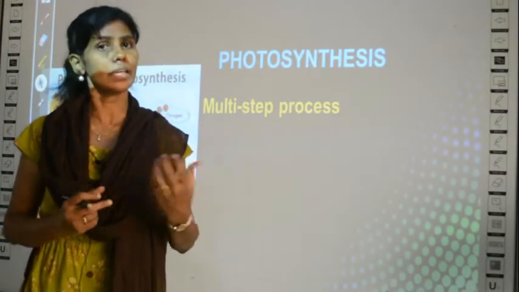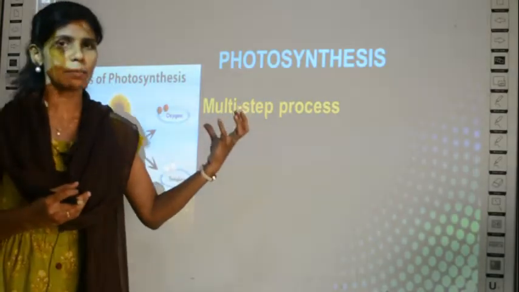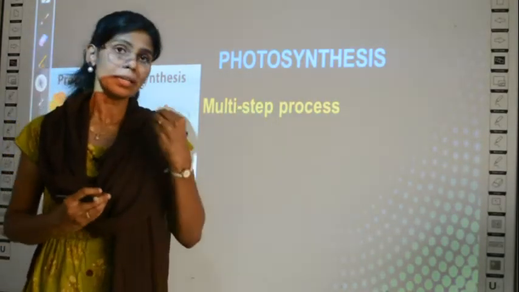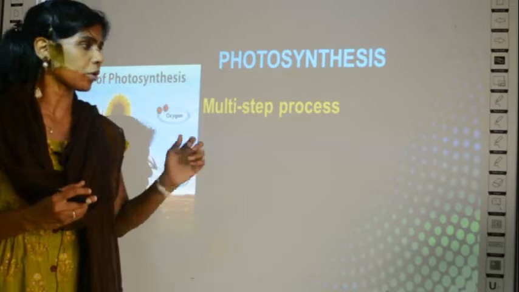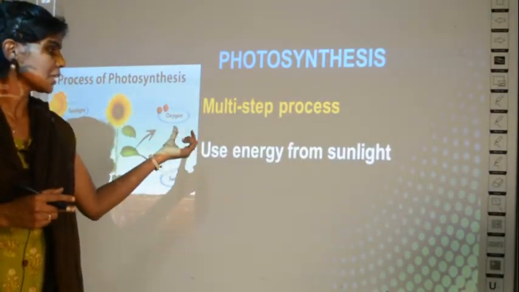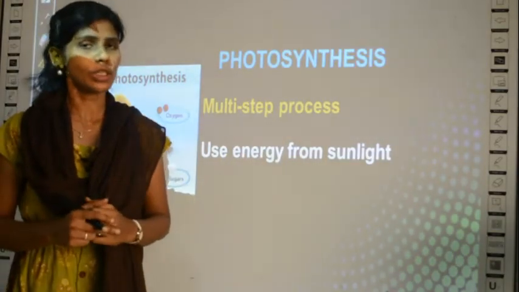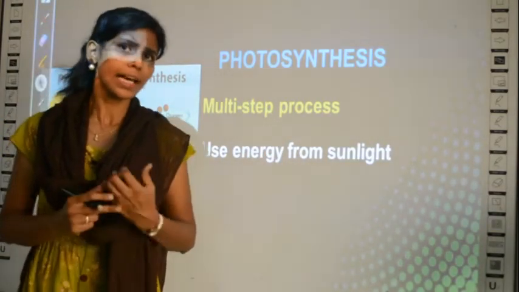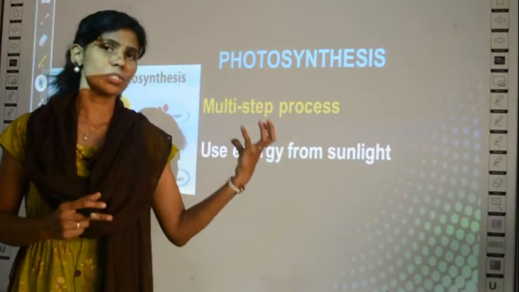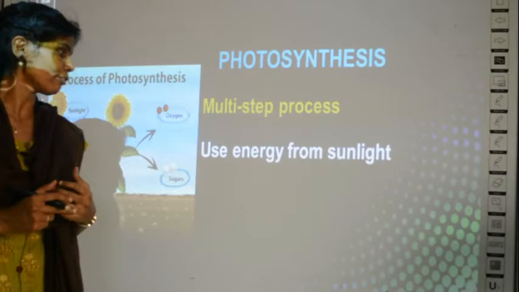Okay, it is not happening in a single step, it is a multi-step process. Multi means many, right? So it has many steps, it is a process including many steps. How does it happen? It uses the energy from the sun. What energy does the sun give? The sun gives light energy, right? So this process of photosynthesis uses the light energy of the sun.